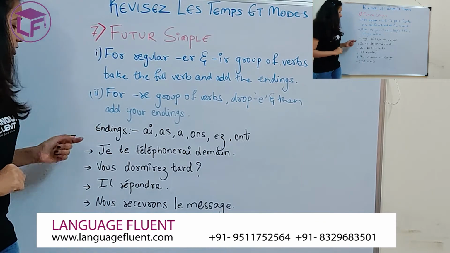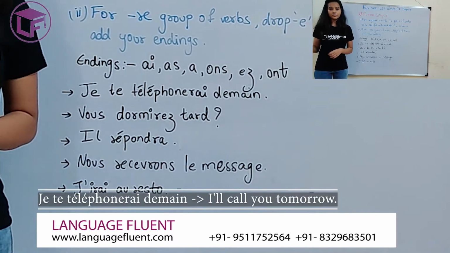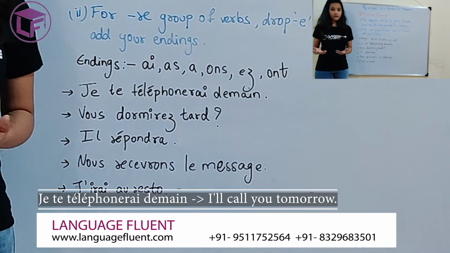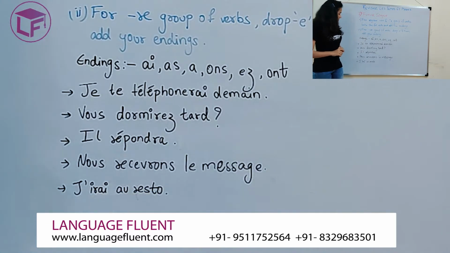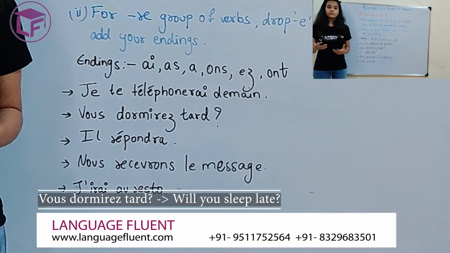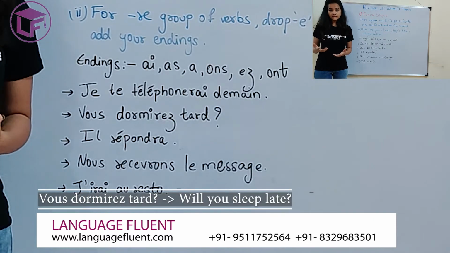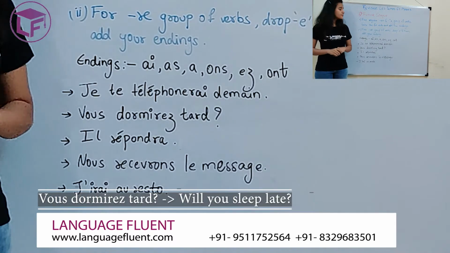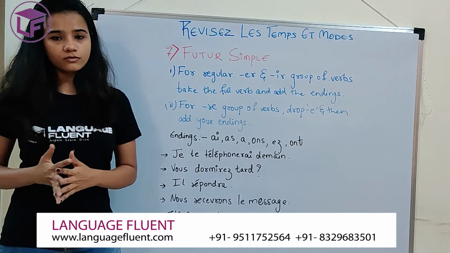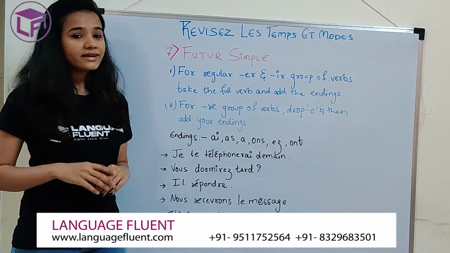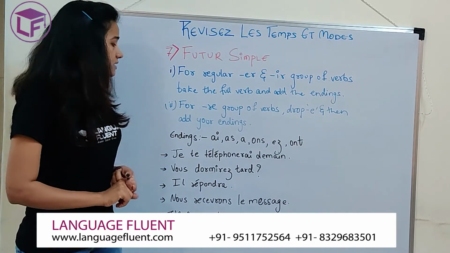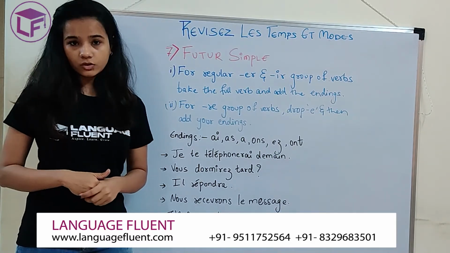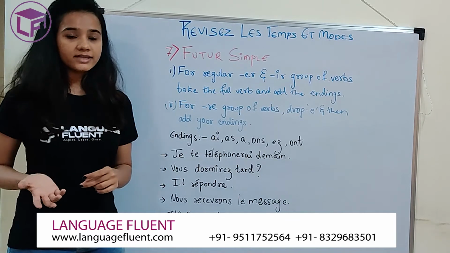Okay. For example, je te téléphonerai demain. I will call you tomorrow. Similarly, for IR group of verb, I have put down an example for you. Vous dormirez tard. You will sleep late. For your RE group of verb, since it ends with an E and R endings in future start with A, there would be a vowel clash. Hence, we drop the E in your RE group of verb and then we add the endings.